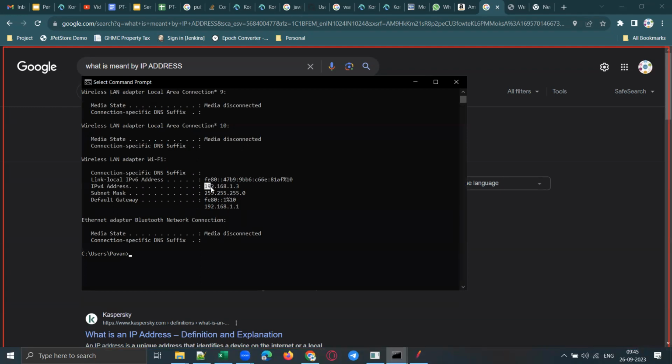Now, this is the IP address of my machine. This is the IPv4 address, which we can read easily. Of course, it also has an IPv6 address, this is my machine's IPv6 address. But the IPv4 is easy to read: 192.168.1.3. Please don't read it as point, read it as dot. 192.168.1.3. So this is the current IP address of my machine.